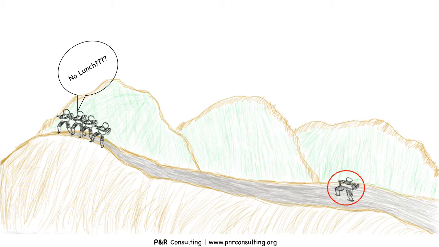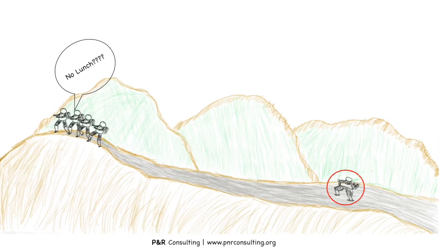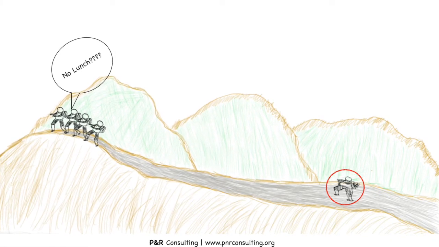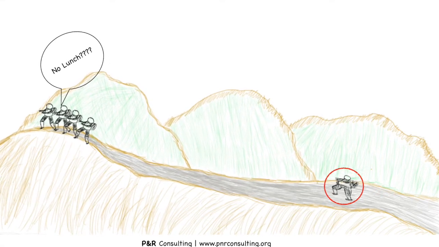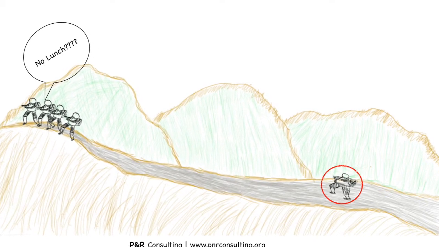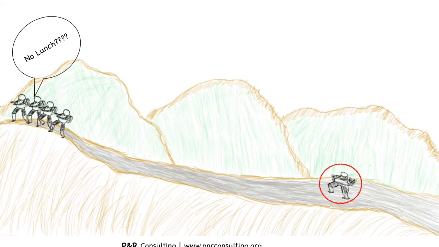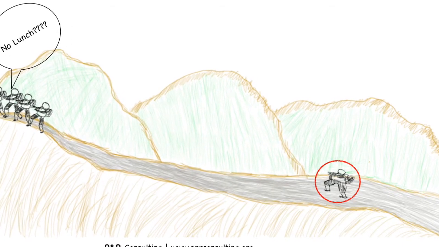Actually, what has happened by ignoring Joe is that they have expended more energy to reach the top, yet not have lunch, just because they didn't attain the overall objective. Such a scenario can be compared to a business system that focuses on individual performance over organization objective. When the objective of the organization is forgotten, you will end up with excellent individual performance with lack of growth in the organization. Fine, how to handle this situation?